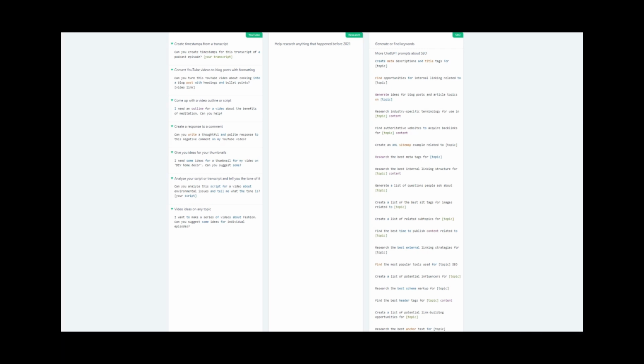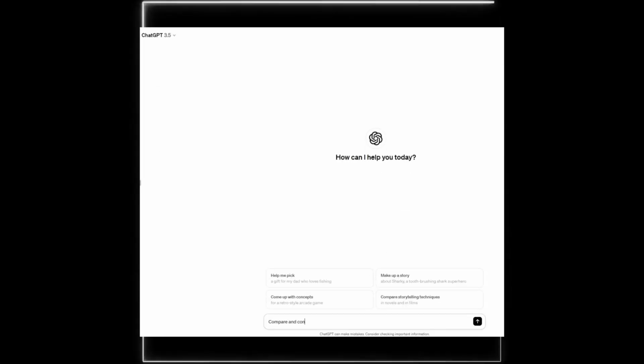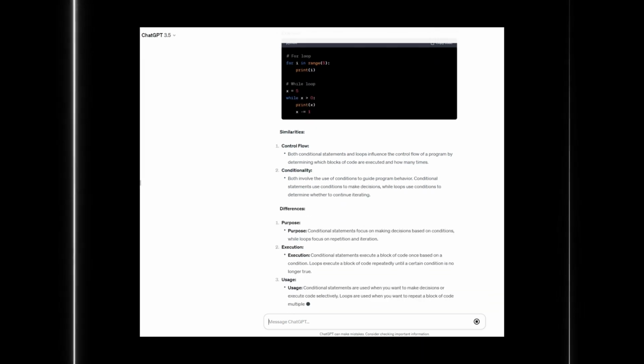Comparing and contrasting two topics is another insightful writing prompt. Asking ChatGPT to "compare and contrast Concept 1 and Concept 2" is a great way to learn more about a topic. This requires more than a cursory familiarity with the subject matter. Rather, it necessitates an in-depth appreciation of the topic's nuances, similarities, and differences.